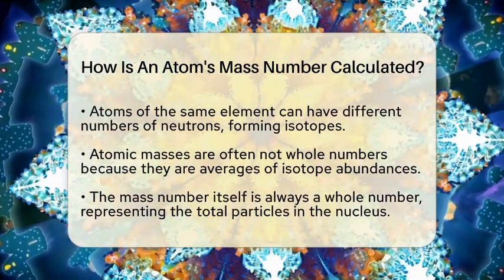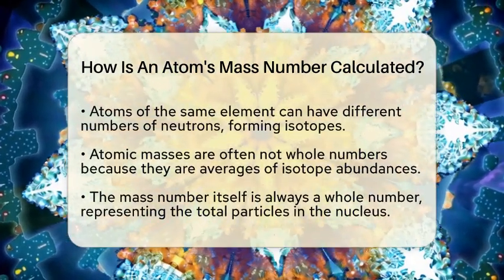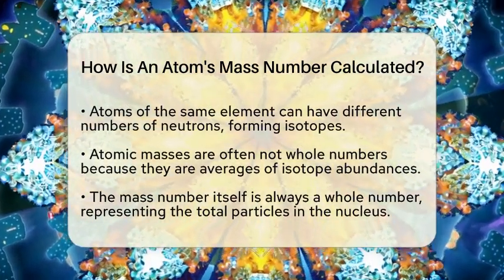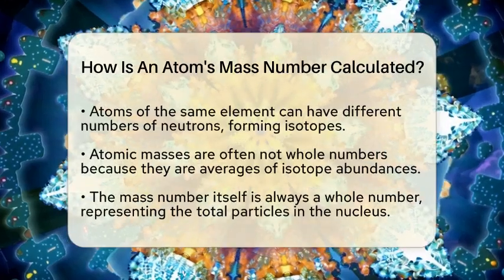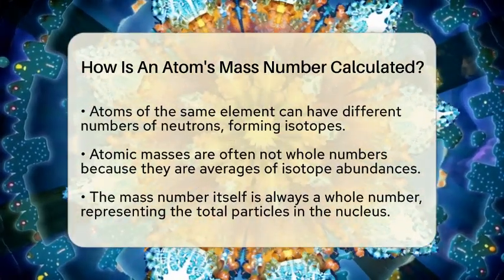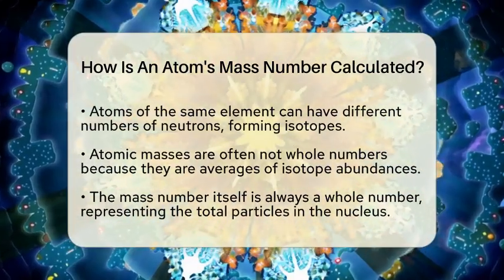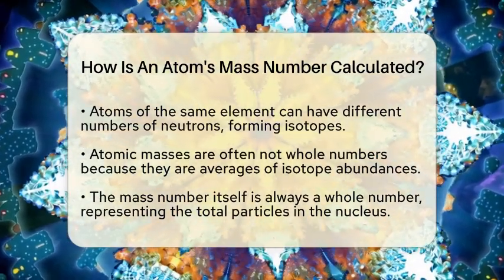Historically, scientists like John Dalton in the early 1800s started to understand atoms as tiny, indivisible units. They assigned relative weights to these particles based on hydrogen, which was the lightest element. Later, scientists discovered that atoms of the same element can have different numbers of neutrons. These different versions are called isotopes.